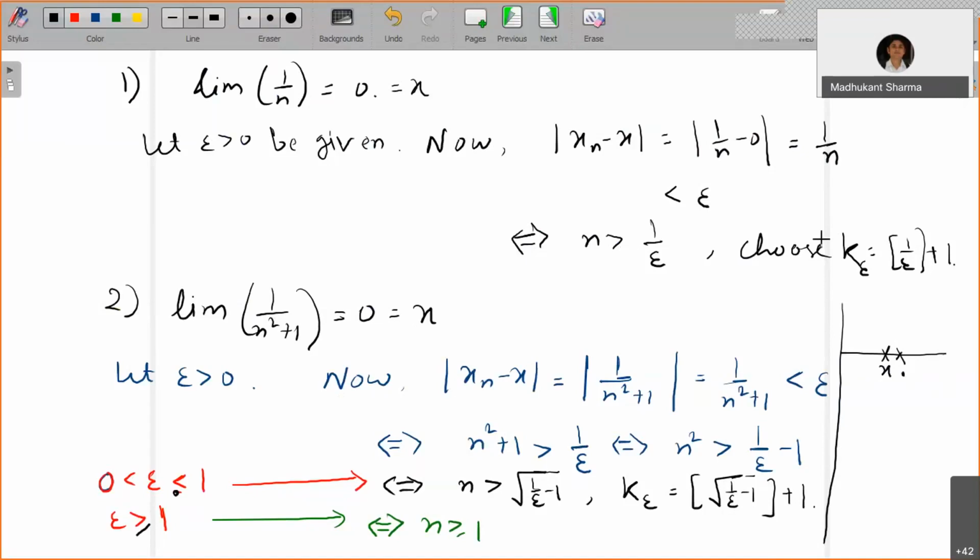Whenever it is true for this, it is also true for the next. It doesn't matter if you skip one step, one term, because you can skip finitely many terms, only finitely many terms. Infinitely many terms should lie in the neighborhood, right? This is our point.